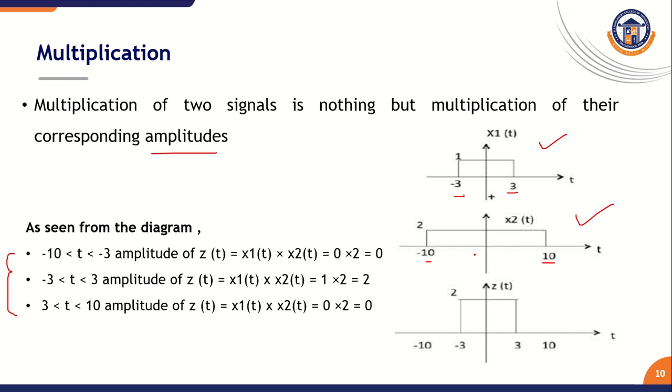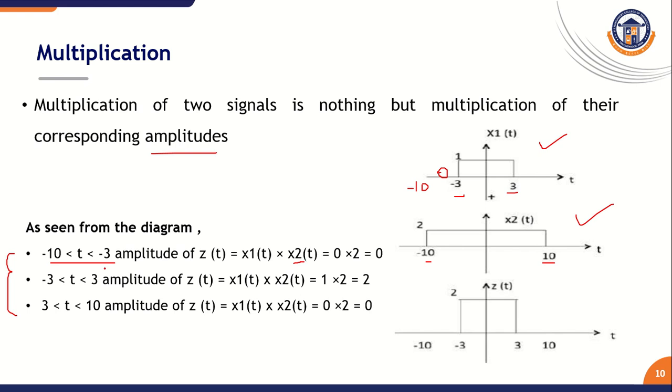What is the amplitude value of x1 of t and x2 of t from 3 to 10? Similarly we calculate the amplitude values of x1 of t and x2 of t during these time periods. x1 of t value here is 0 from minus 10 to minus 3.